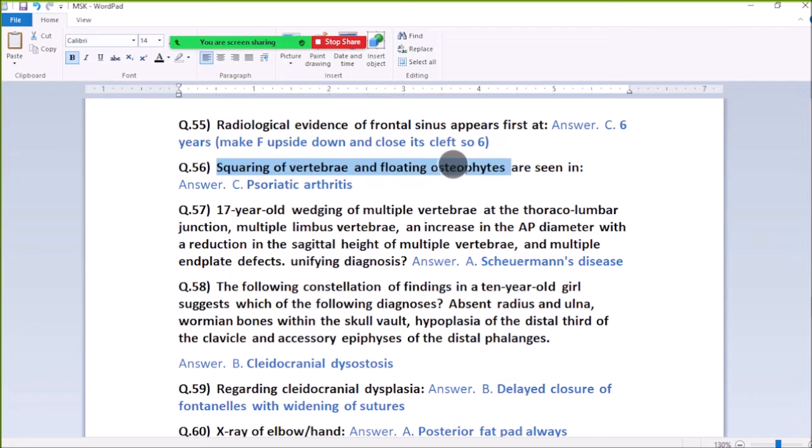56. Squaring of the vertebrae and floating osteophyte are seen in psoriatic arthritis.